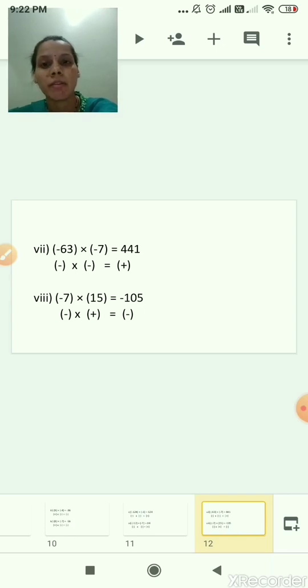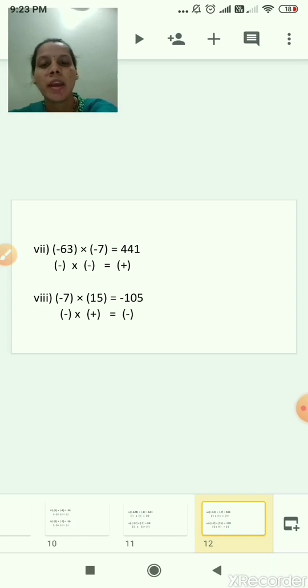And what is the sign of the first number? Minus. What is the sign of the second number? Minus. So minus minus it becomes plus. So what is the answer? Plus 441, that is 441. No need to write down that plus sign. If you are writing the plus sign, that is also okay. If you are not writing, that is also okay. So directly you can write down 441 is the answer.